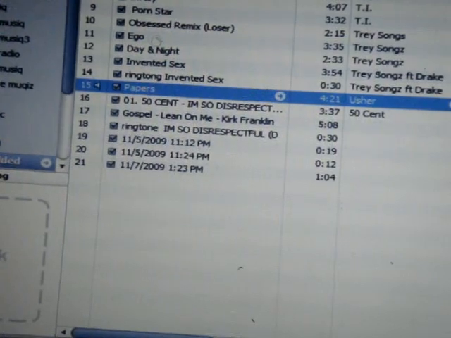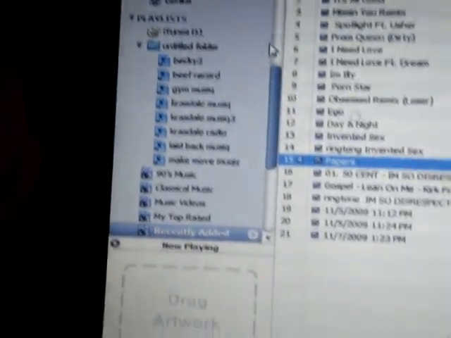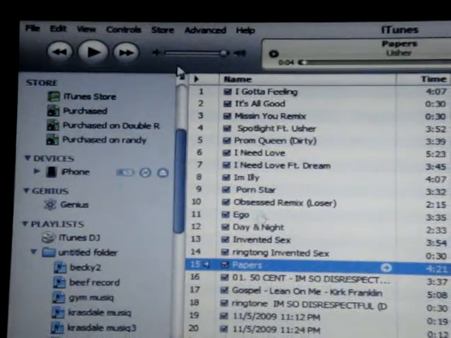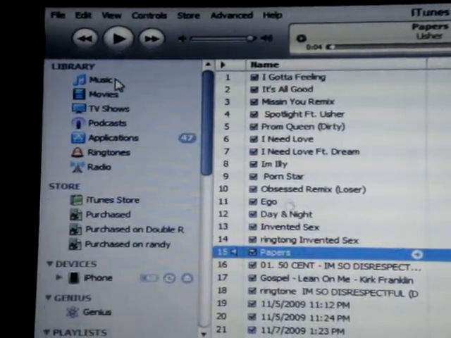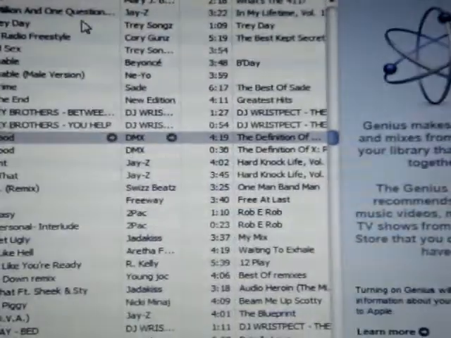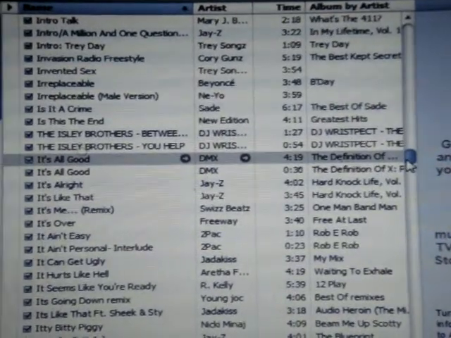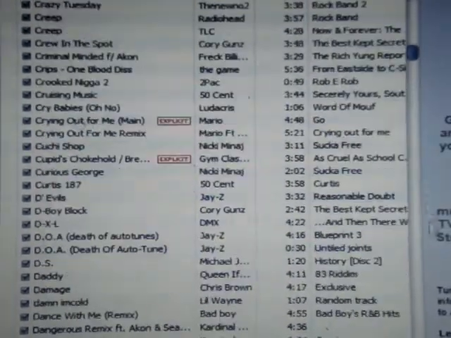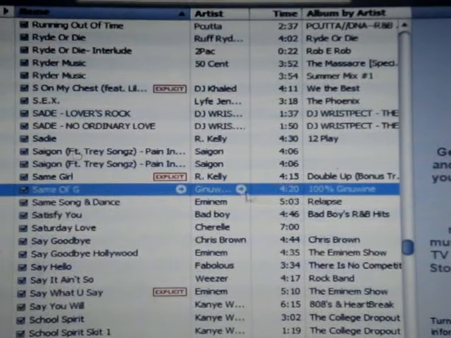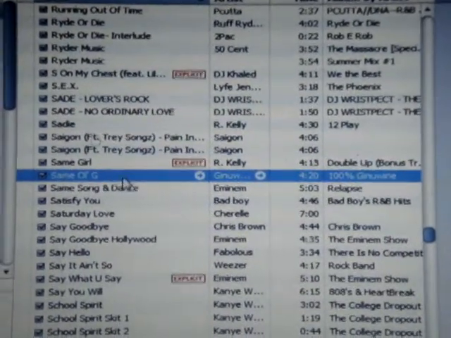Now, you don't have to do it from here. You can go to music. You know what? Let me do it from music so it could be easier and not as complicated. All right, we're gonna go to music. We're gonna go random song. Go up, down, up, down. What's this? Genuine, Same OG. I want to do the chorus. I'm gonna start mine from the chorus.